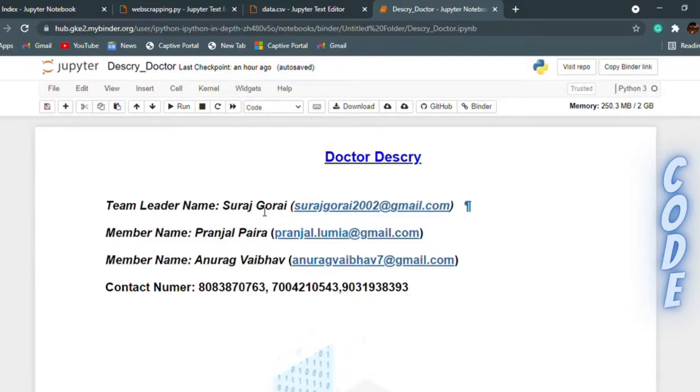Introducing Descry Doctor, the ML model that works on a dataset of doctors' profiles containing fields such as the doctor's experience, specialization, achievements, and location of the clinic. Based on this, we will ask the user to input certain data fields to predict the best or the better doctor in that location.